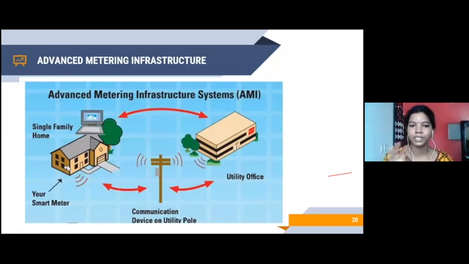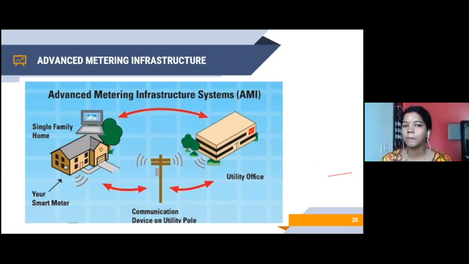So this picture gives you an idea of how the advanced metering infrastructure system will look. Let's take a smart meter installed in a single family house. You are pushing the value directly into the utility office, which is wireless. If you are going for wired, what do you need to do? I need to push the data into a repeater and then send it to the utility office, right? Either you can push the value directly into the utility office, or you can send it to the communication device on the utility pole, and then the value can be transferred to the utility office. Here also you can go for repeaters, right?